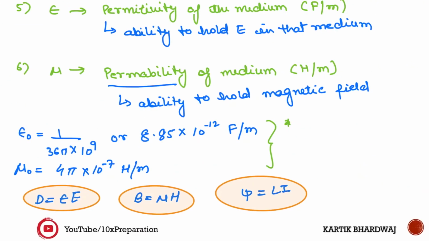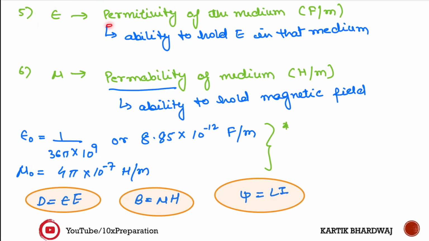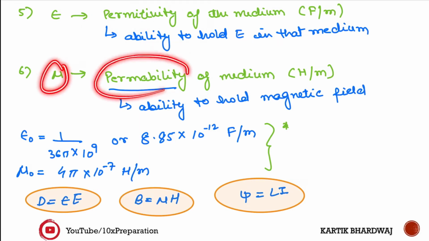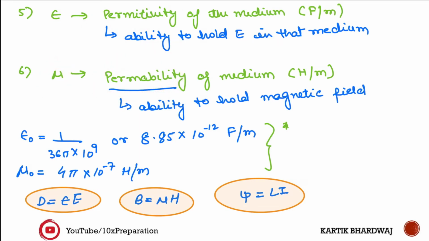Okay, now come back to another important terminology, this is epsilon. Epsilon is considered as the permittivity of that medium. Permittivity means the ability to hold the electric field inside the medium. Mu is the permeability basically, it is the ability to hold the magnetic field. So permeability deals with the magnetic field, permittivity deals with the electrostatic force.